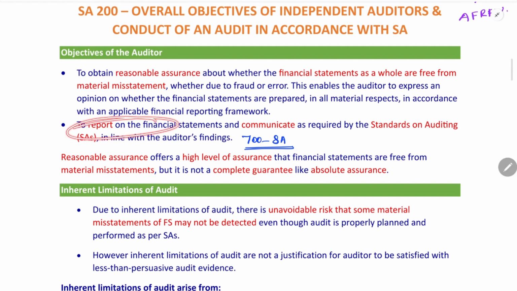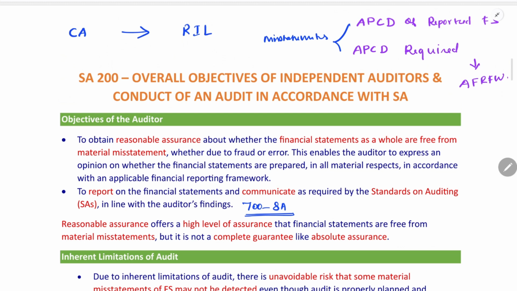Also, the auditor has to report on the financial statements and communicate as required by Standards on Auditing in line with the auditor's findings. So first, we'll learn the meaning of the words in the objective.